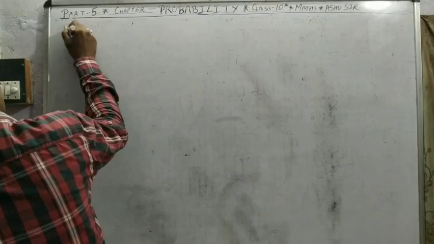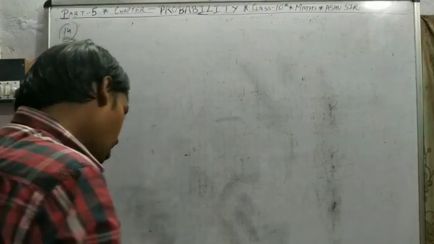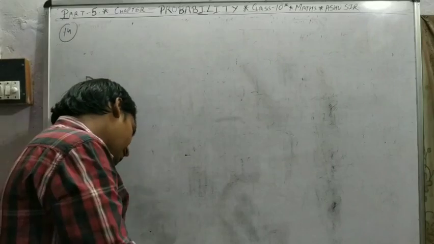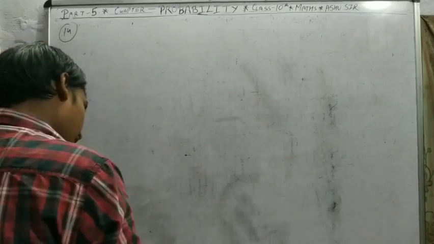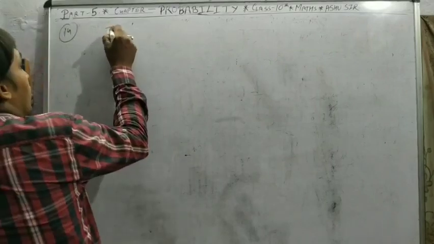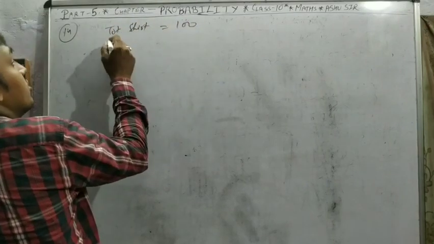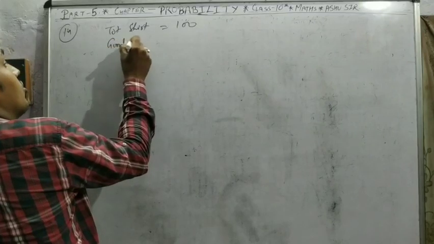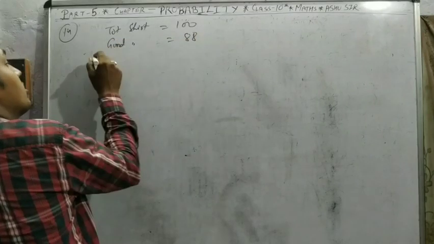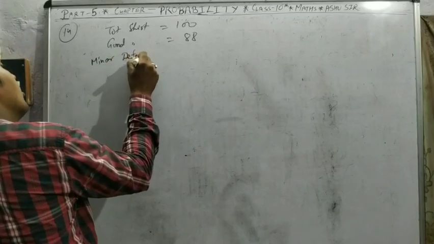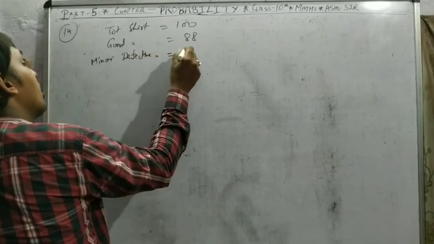Next question, question 14. A carton consists of 100 shirts, of which 88 are good and 8 have minor defects. Total shirts 100, good shirts 88, minor defective shirts 8.